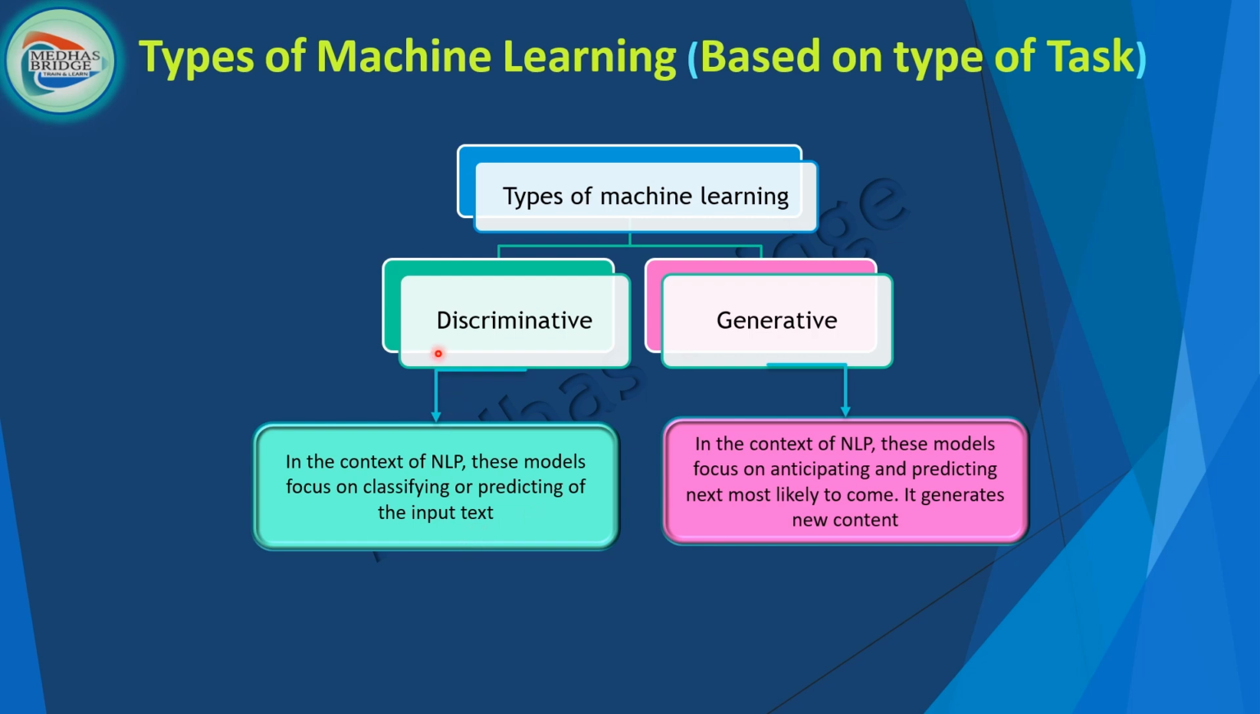what we mean by discriminative. Whereas the generative models, in the context of NLP, focus on anticipating and predicting what is most likely to come next, which means it generates new content. Do you see? In discriminative, you see only classifying or predicting, whereas in generative, you are generating new content. So based on the type of task, we now have different types of machine learning, based on the type of task that it does.